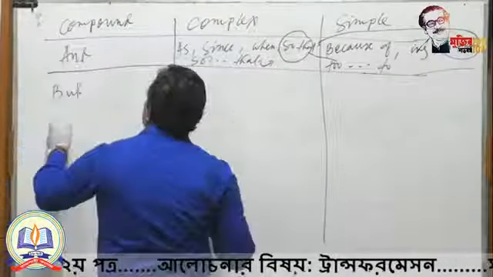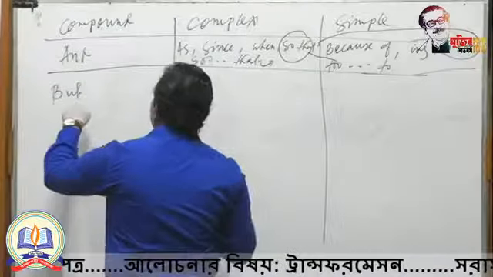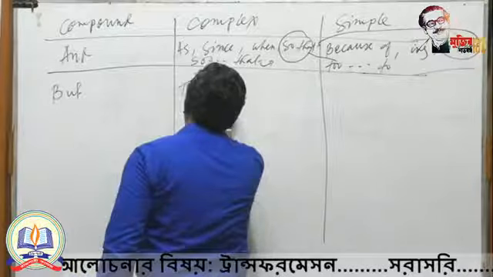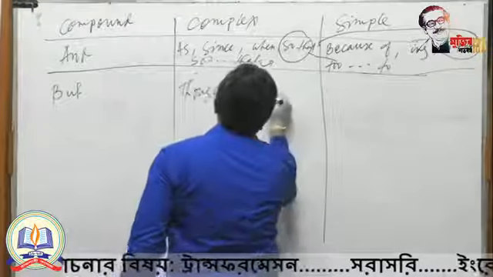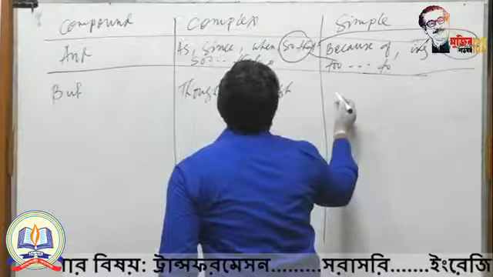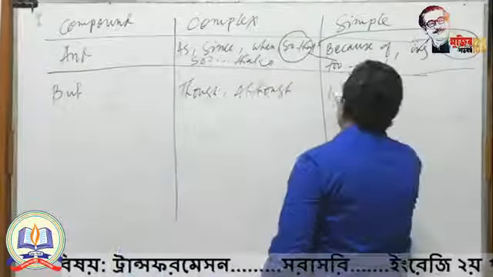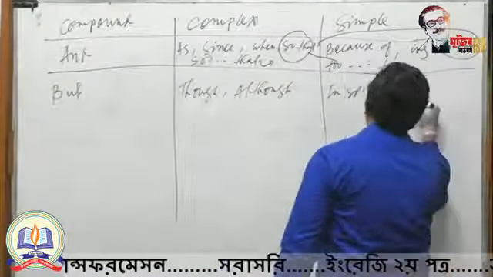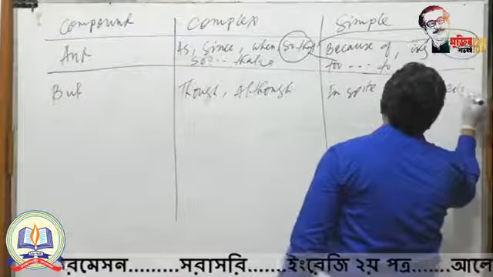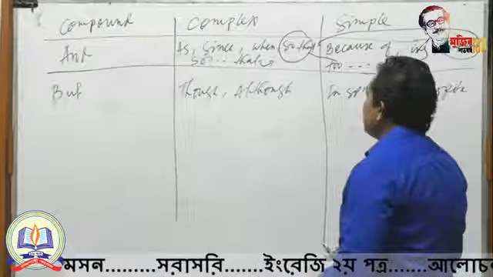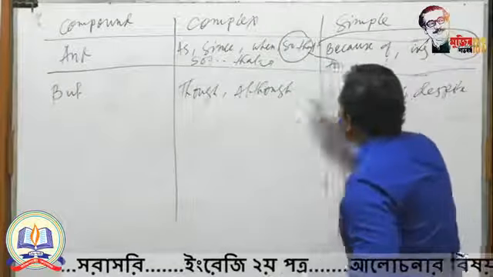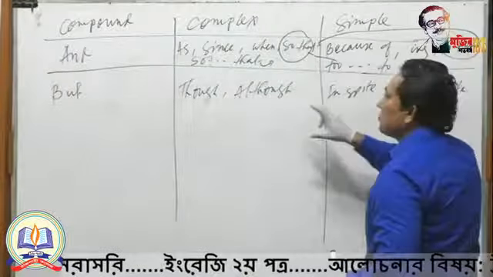If you get any compound sentence by using but, of course you have to make the complex sentence in this way by using though, although. And of course the simple sentence will be in this way, in spite of or despite. In this way you can make this one simple. So this is very fundamental rules. The structure, of course you have to follow.